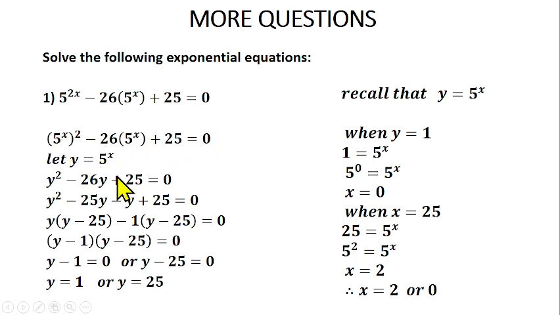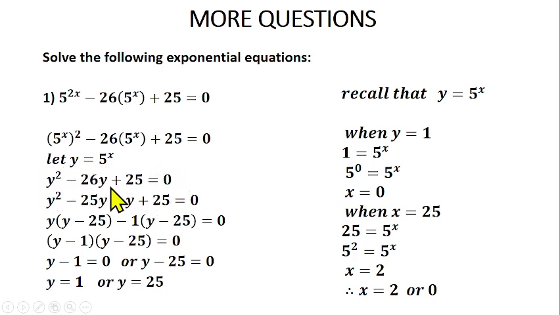Then you can see that we're having this bracket and this bracket, they are equal. So we can replace this bracket and this bracket with something else. You can say let y be 5 raised to power x. So anywhere I see 5 raised to power x here, I will put y there. So I have y squared, because this is a y, I have y squared minus 26, this is also y, plus 25 equals 0.